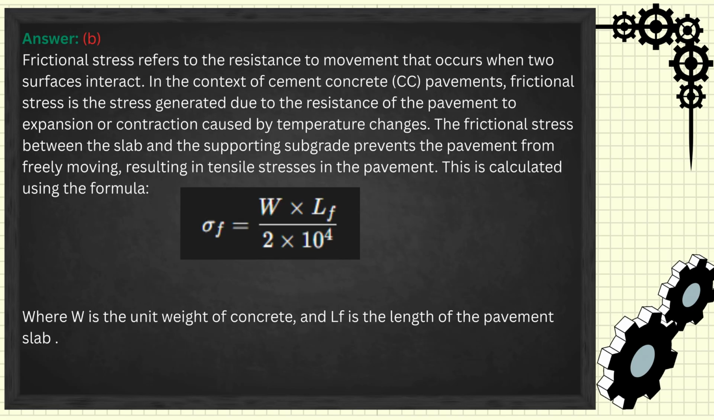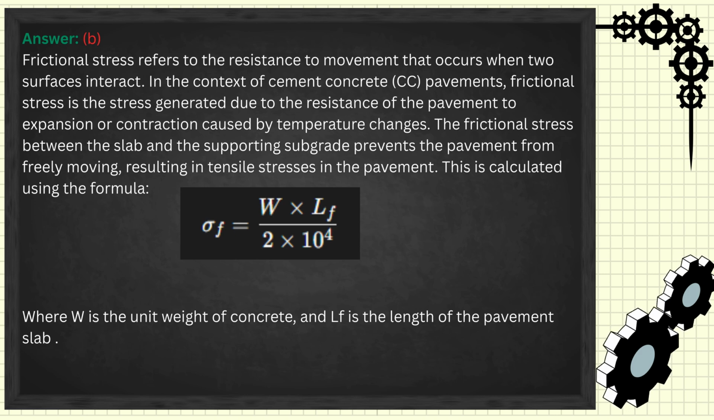B. Frictional stress refers to the resistance to movement that occurs when two surfaces interact. In the context of cement concrete, CC, pavements, frictional stress is the stress generated due to the resistance of the pavement to expansion or contraction caused by temperature changes. The frictional stress between the slab and the supporting subgrade prevents the pavement from freely moving, resulting in tensile stresses in the pavement. This is calculated using the formula.